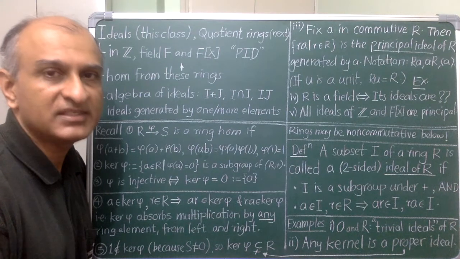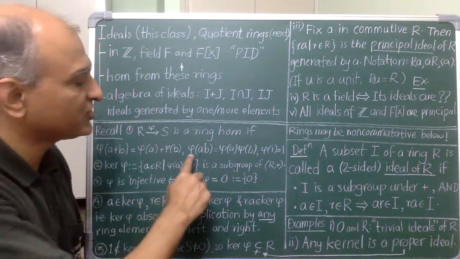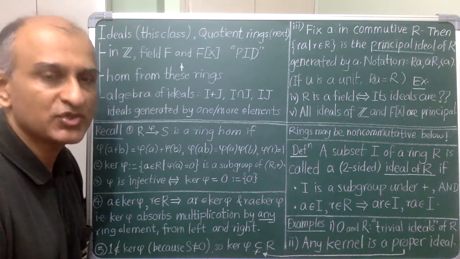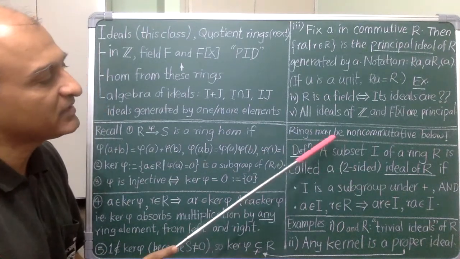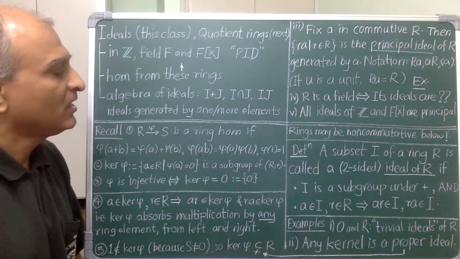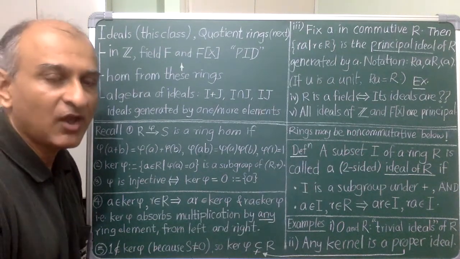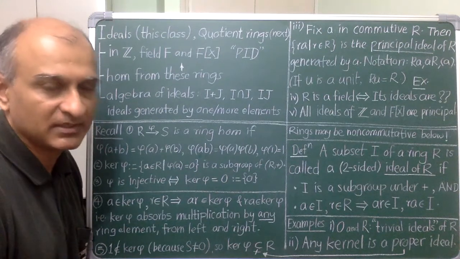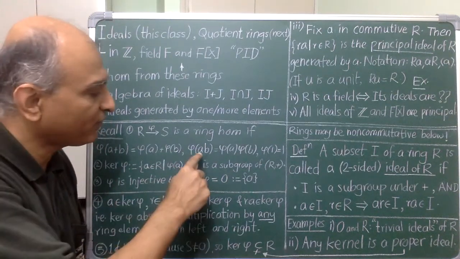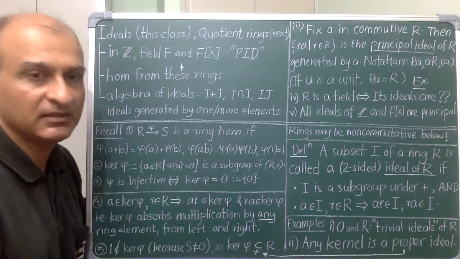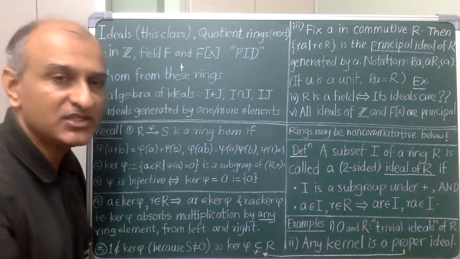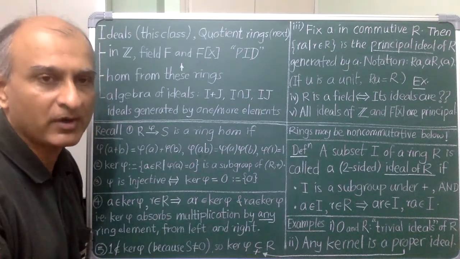Okay, so let us see the consequences of this second condition on the kernel of a homomorphism. What we are about to do is so general that I will allow the rings to be even non-commutative below this double line. First, the kernel of phi is obviously closed under multiplication, but something much more is true. If just one of A and B is in the kernel, then phi of AB is a product of two things, at least one of which is 0, and so the product is 0.